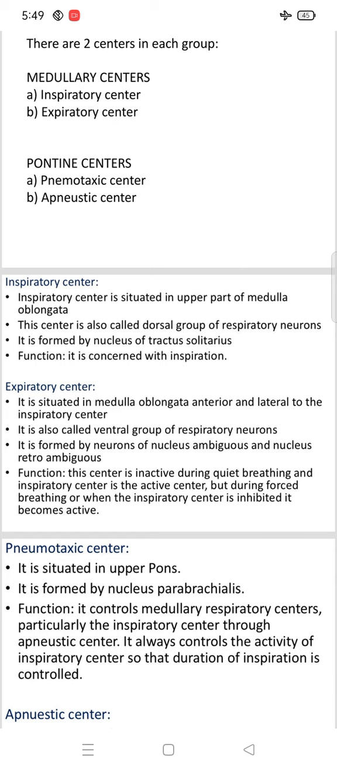Next are the pontine centers. The first one is the pneumotaxic center and the second one is the apneustic center. The pneumotaxic center is situated in the upper pons, whereas the inspiratory center is in the medulla oblongata. It is formed by the nucleus parabrachialis. Its main function is to control the medullary respiratory center, particularly the inspiratory center, through the apneustic center. It always controls the activity of the inspiratory center so that the duration of inspiration is controlled.